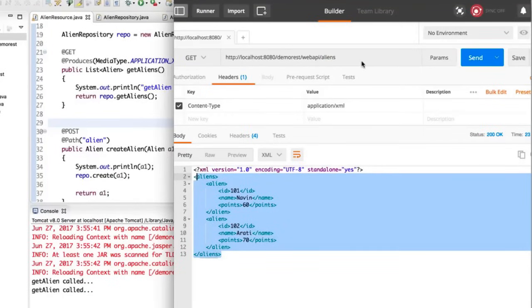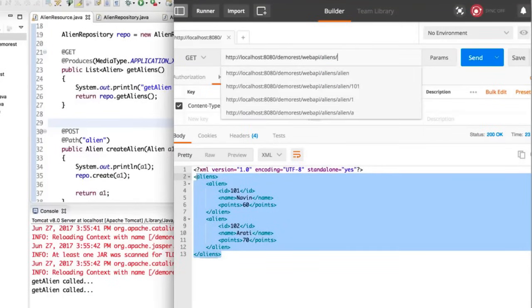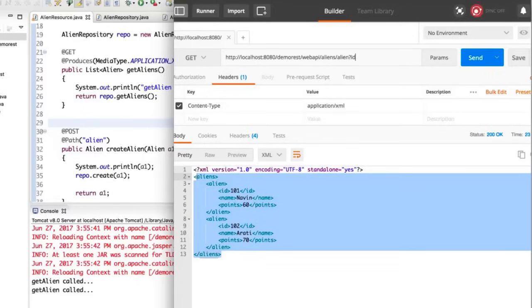I don't want to fetch all the aliens. What I want is I will specify if I'm fetching an alien whose ID is equal to 101. Now this is how we execute in server technology, right? What we do is we specify question mark and then we say ID equal to 101. So that ID represents your query parameter.